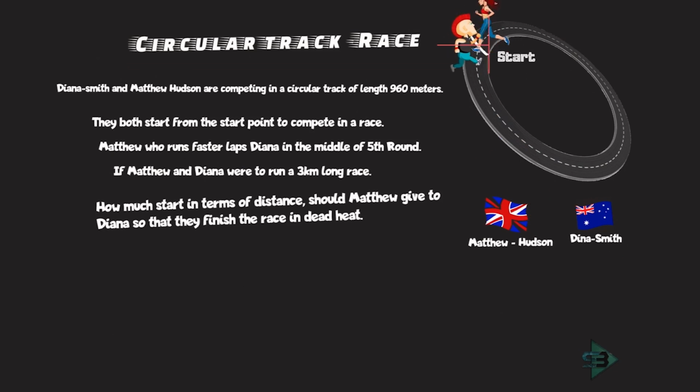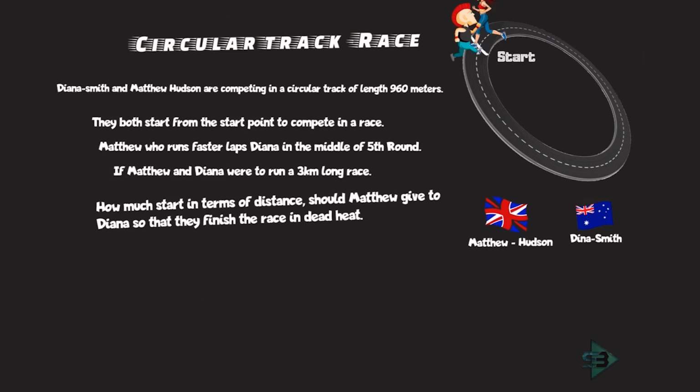So which means both are here at this start point and they are competing in a race. So they are running in the same direction. That's why it's a race. If they go in the opposite direction, obviously it's not a race. So they are starting from the same point and they are going in this direction, both of them. And that's how they'll complete the race. That is what will be a lap. So if they complete say 1 round, it will be 1 lap. They complete 2 rounds, it will be 2 laps. And that's how they'll keep running in the form of laps here.